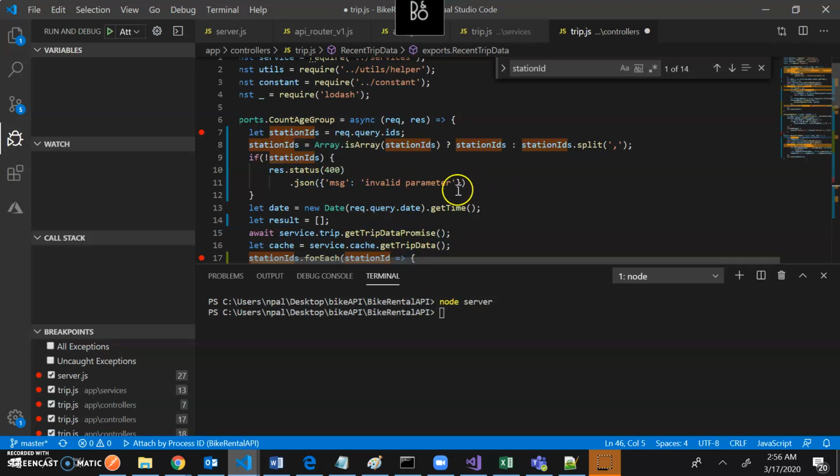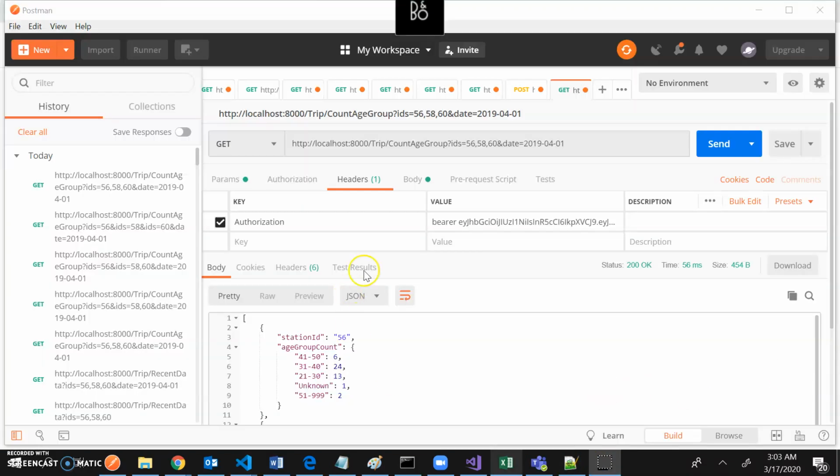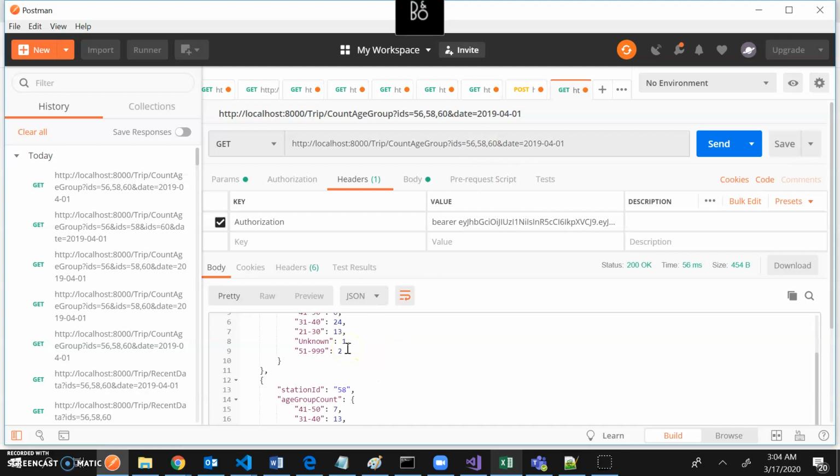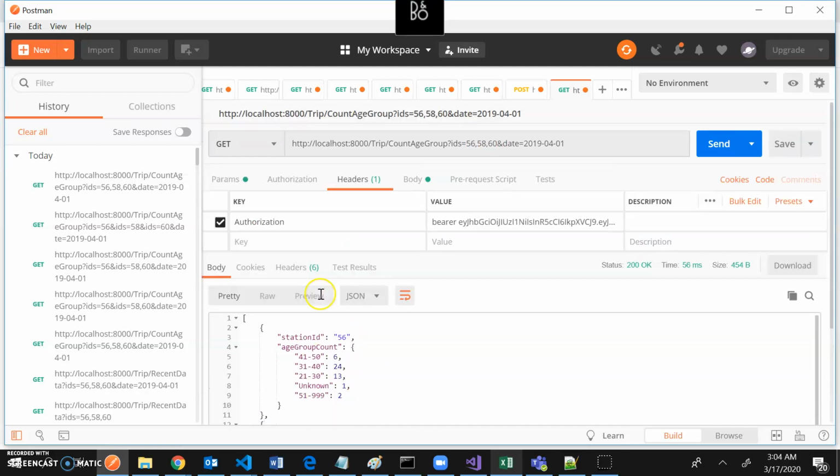Before that, let me run the code real quick and show how it looks. Just wait. Let me pause it real quick. So as you can see, the result came back, and 56, 58, 60 give me a result like this: 56, 58, 60 with corresponding age groups, and the same for the other one.